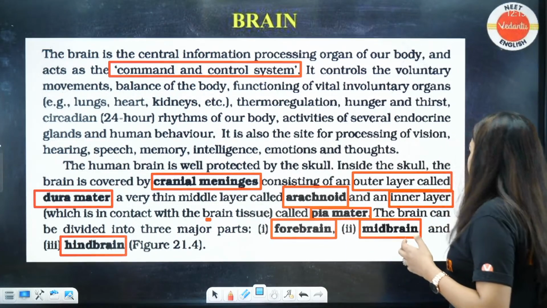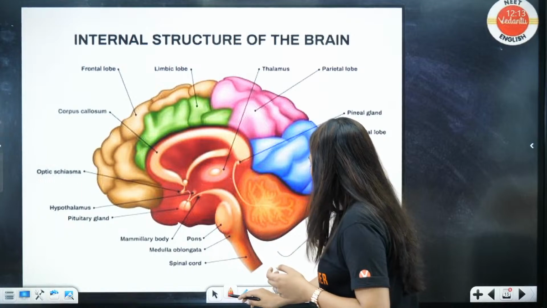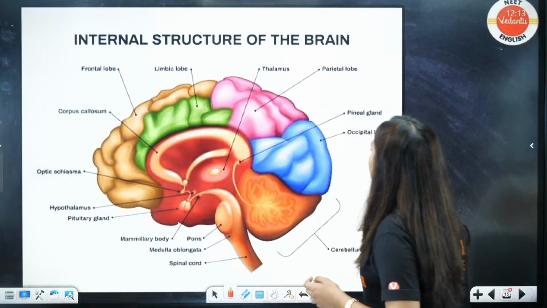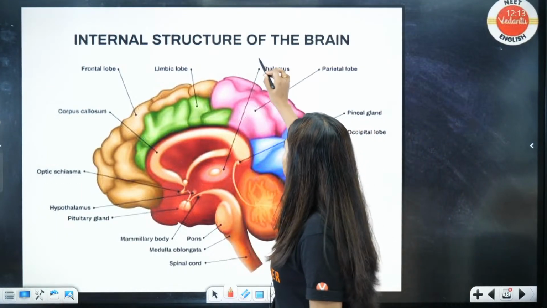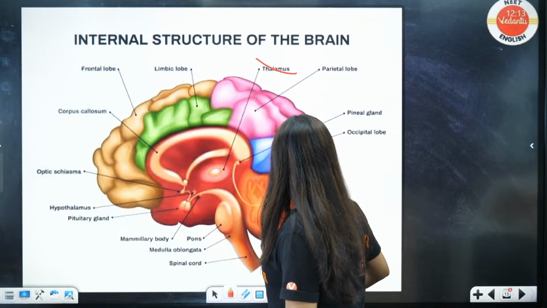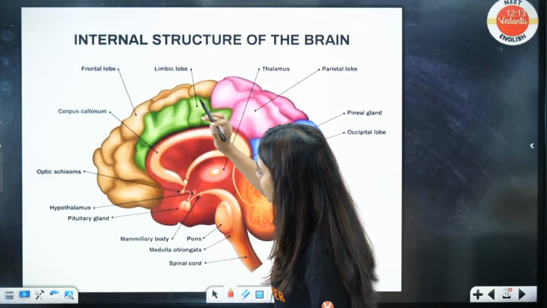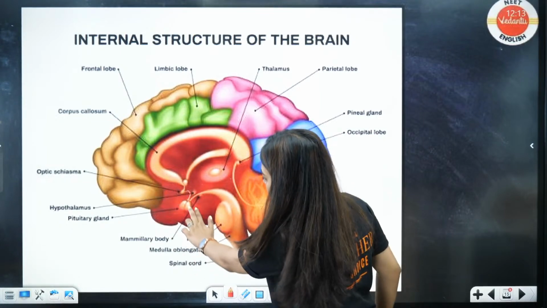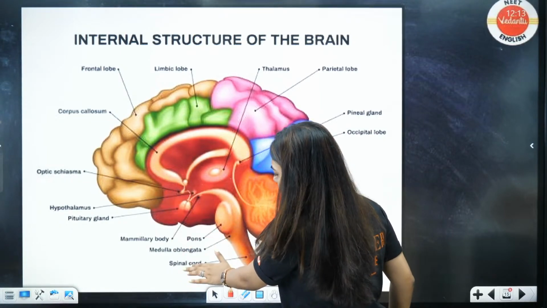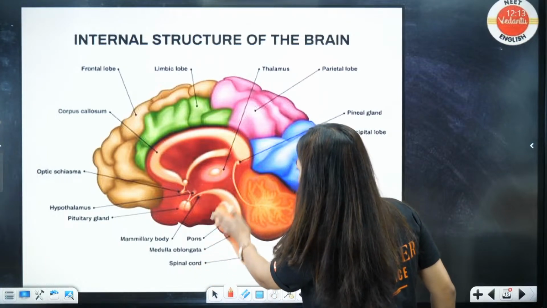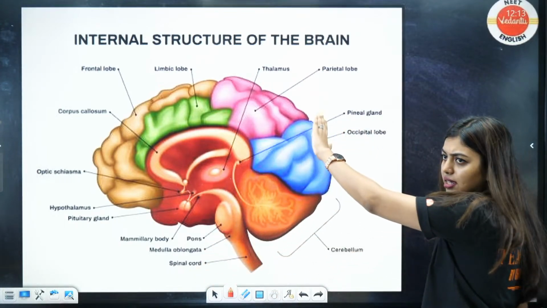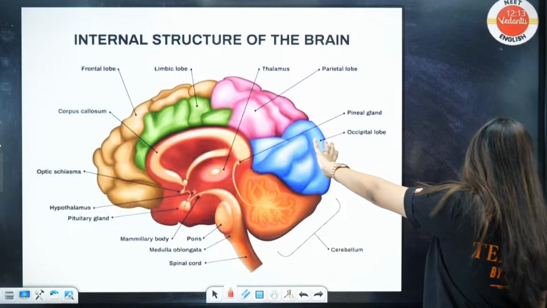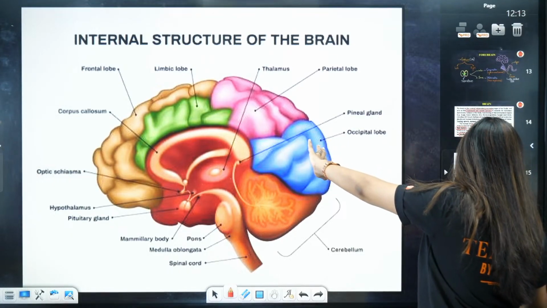Now look here all of you. Which are the parts that we learned? We now know about thalamus. You can see parietal lobes, frontal lobe, corpus callosum, optic, hypothalamus. Here you can see pituitary gland, medulla oblongata, pons is there. So many things are there. Everything we just discussed, overall, I've just put an image for you to understand.